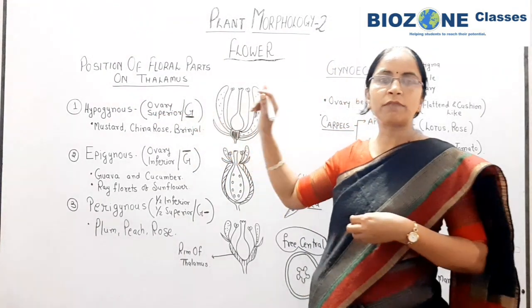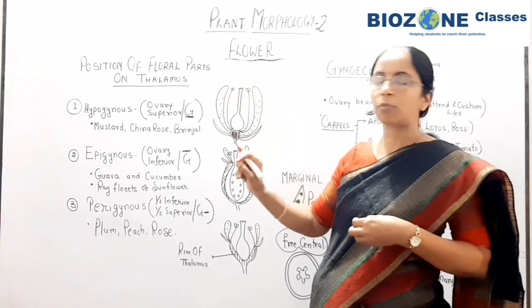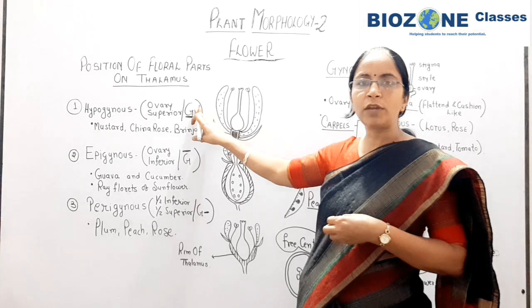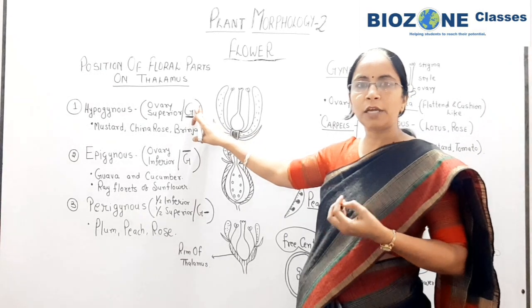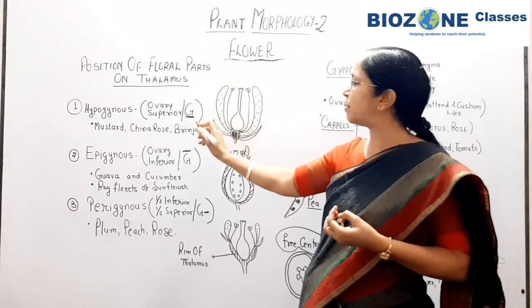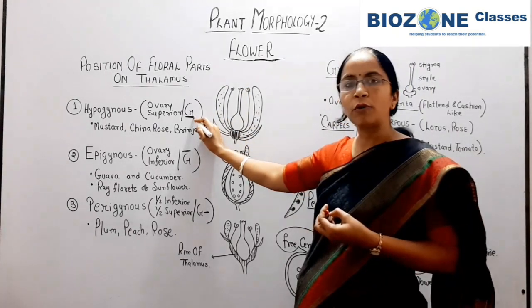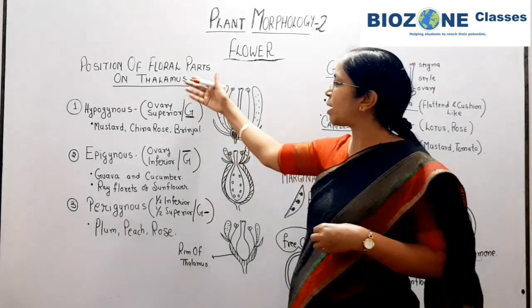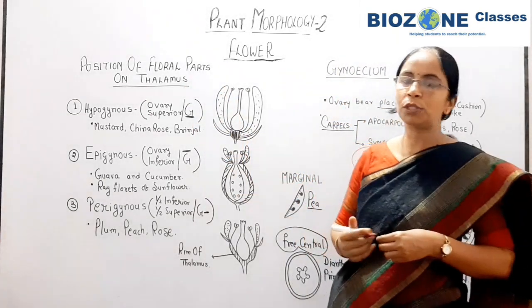Whenever you observe this sign in the floral formula, you remember gynoecium, G, represents the ovary. The gynoecium is present above the line, and the line represents the position of floral parts. So floral parts are present below the ovary, and that's why the ovary is superior in position.